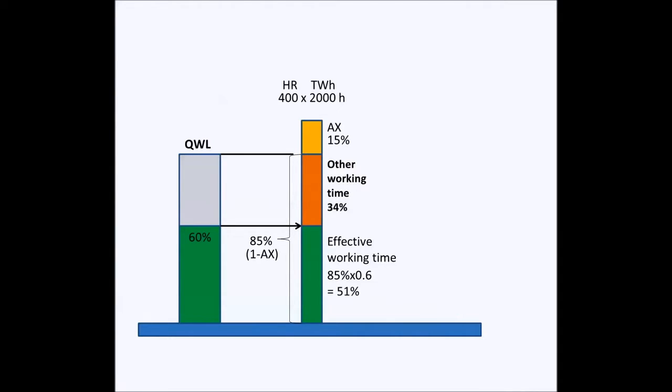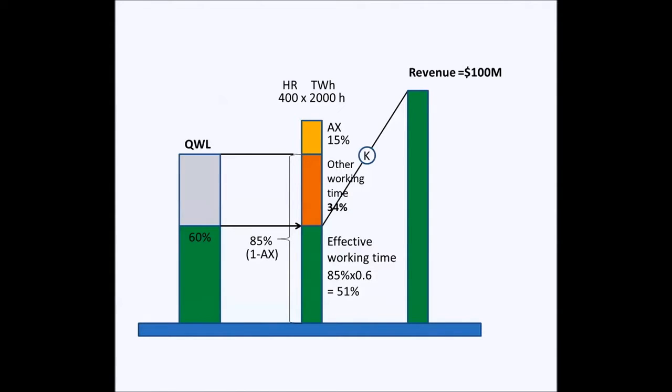This other working time includes work planning, quality assurance, reporting, wasted working time, and fuss due to poor motivation. With effective working time, the company makes the revenue. There is a firm-specific coefficient which determines how much revenue the company can make with one effective working hour. This company makes $100 million revenue.